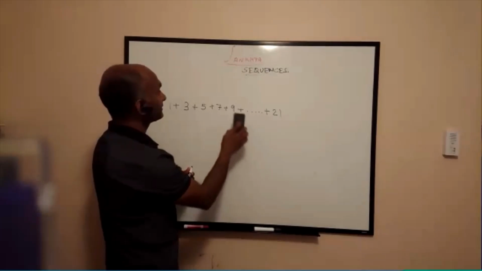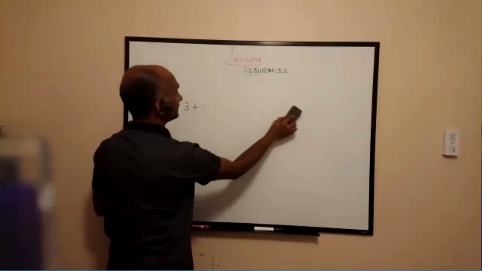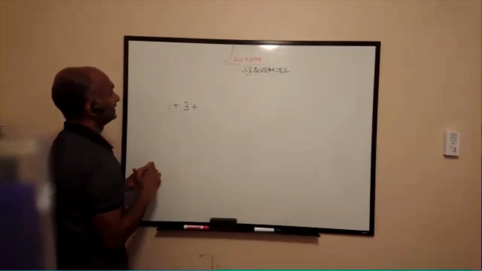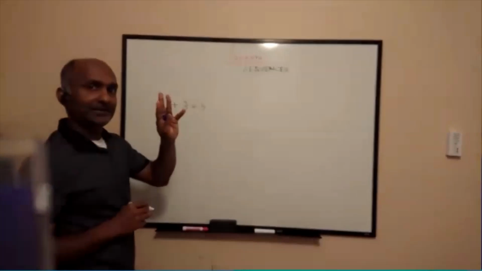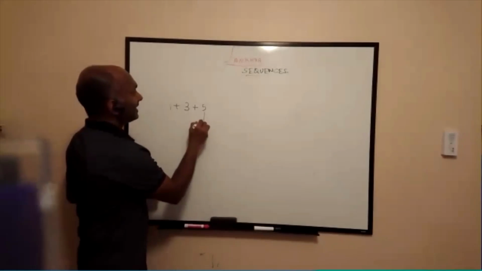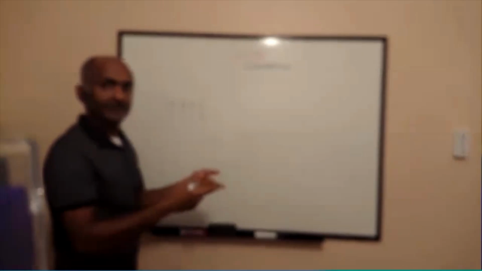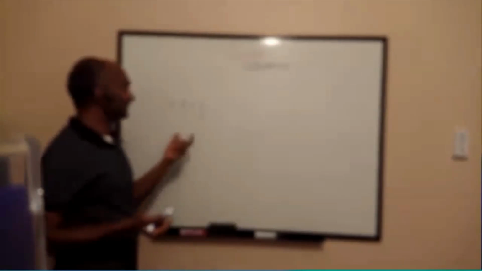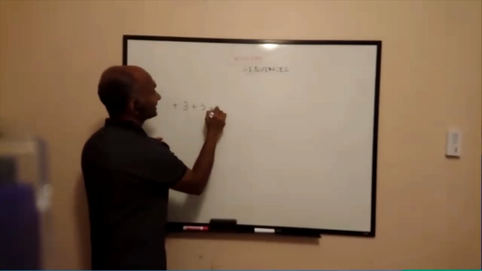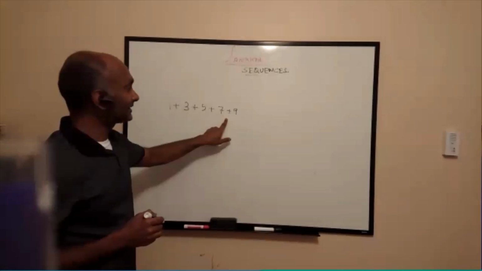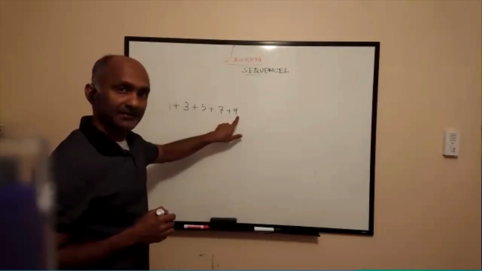let's first prove it for a smaller set of numbers because we are all lazy people. Let's say 1 plus 3 plus 5. How many numbers are there? There are 3 numbers. And the last number, which is 5, plus 1, 6, divided by 2, 3. So that is the 3 numbers. Now, if we have 1 plus 3 plus 5 plus 7 plus 9, we know there are 5 numbers, which is the last number, 9, plus 1, 10, divided by 2, 5.